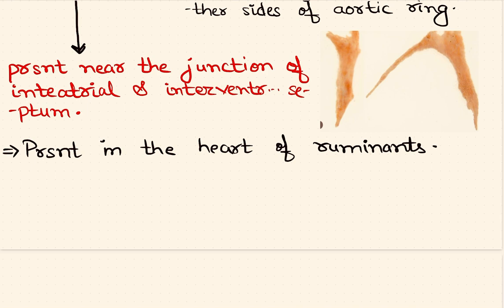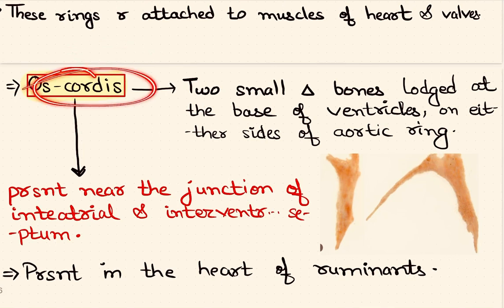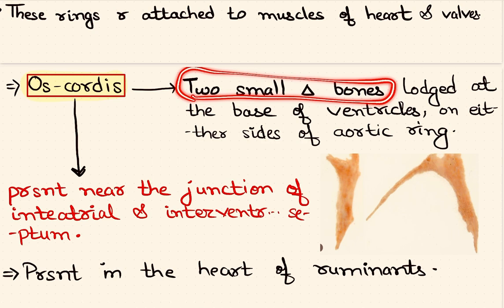Now there is another important skeleton present in the heart of ruminants, and moreover in some species of camels, and recently discovered in chimpanzee heart also, that is os cordis. What is os cordis? Os cordis are a pair of bones, we can say. They are two small triangular bones which are articulated, which are present at the base of ventricle.